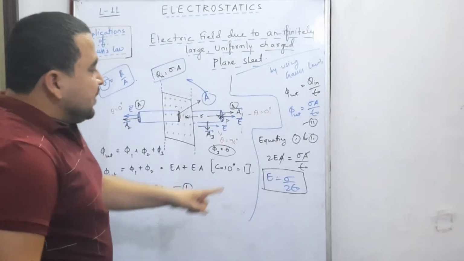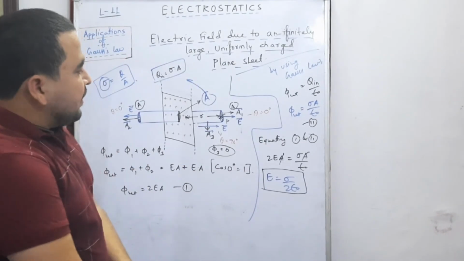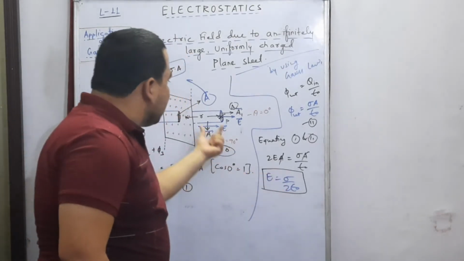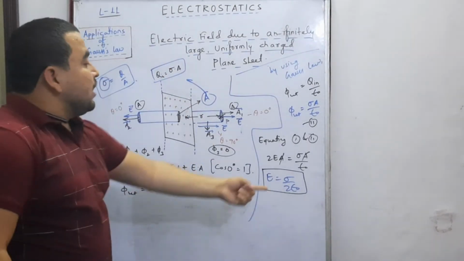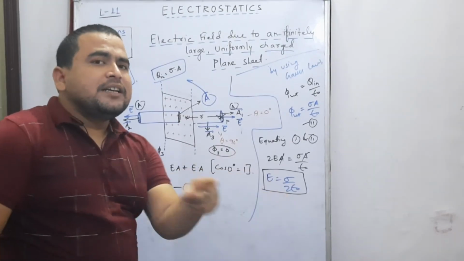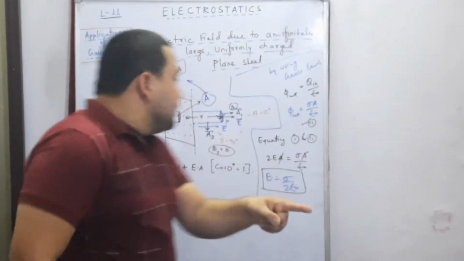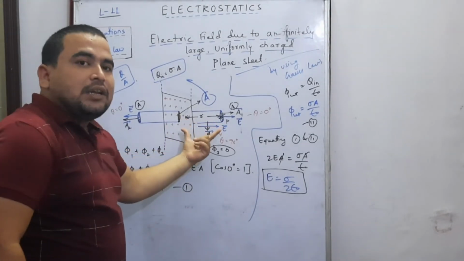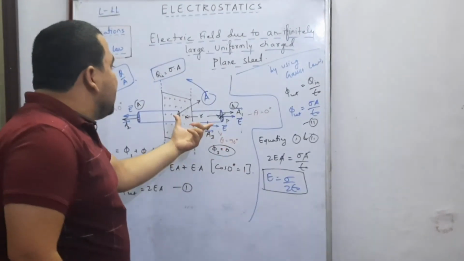My dear students, if we see the expression carefully, then we find that the equation is not containing the length r. It means the amount of electric field is totally independent of r. Is that clear or not? The amount of electric field is totally independent of the length r.